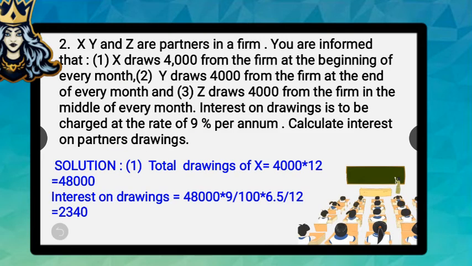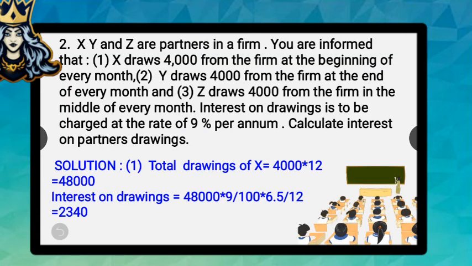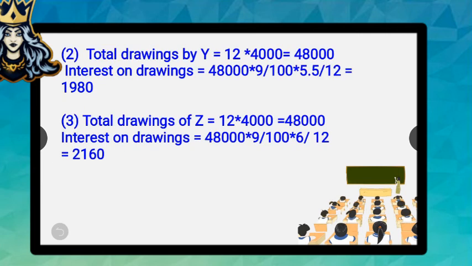So the third part. Z draws rupees 4,000 from the firm in the middle of every month. So his total drawings will be 48,000. And since he has withdrawn the amount in the middle of every month, the average period will be 6 months. Yes. So after calculation, we'll be getting the answer as 2,160 rupees.